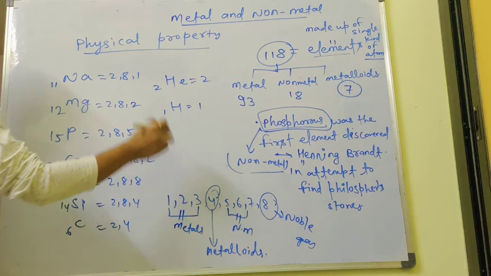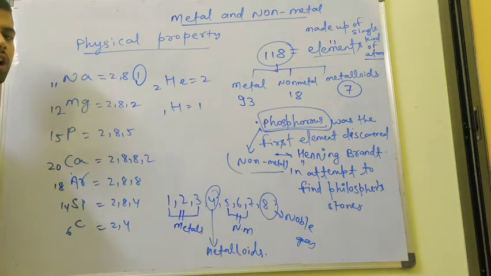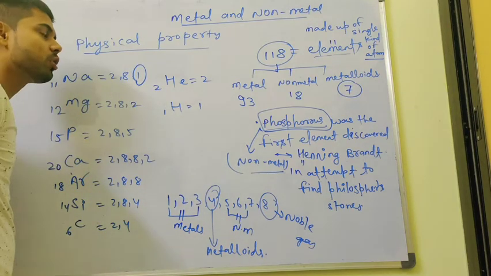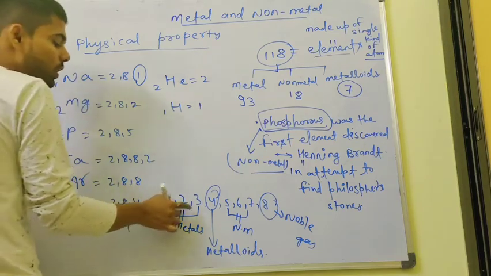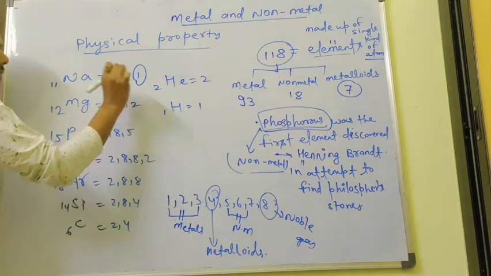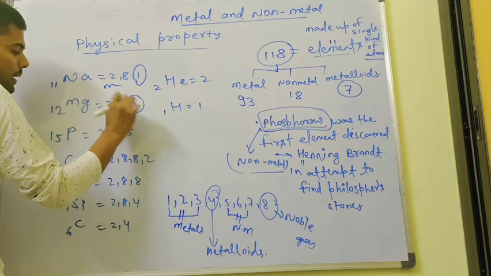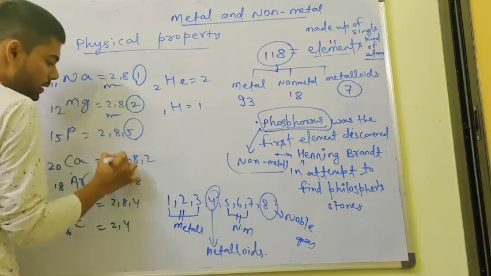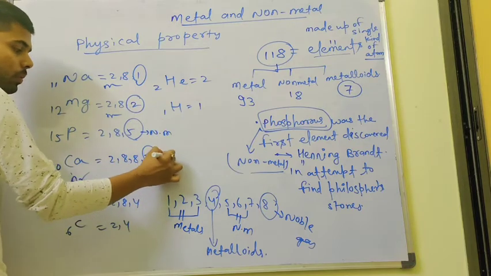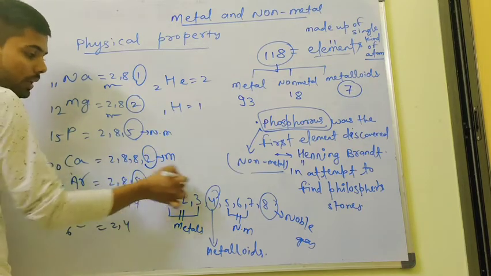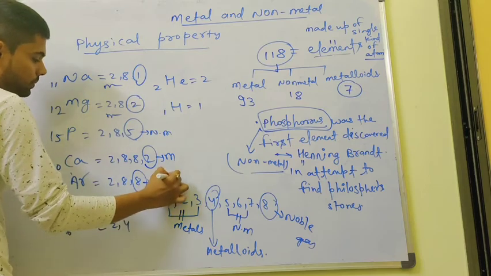Now you observe that this is the outermost electron, which is generally a valence electron. So if the valence electron is 1 to 3, it is a metal. So 1 metal, 2 metal, 5 non-metal, 8 noble gas.